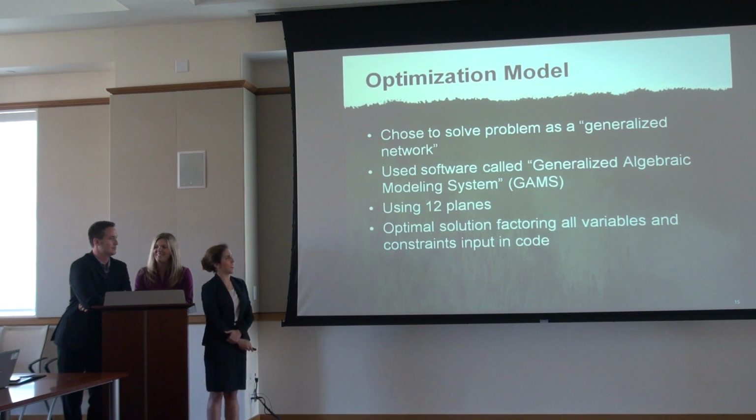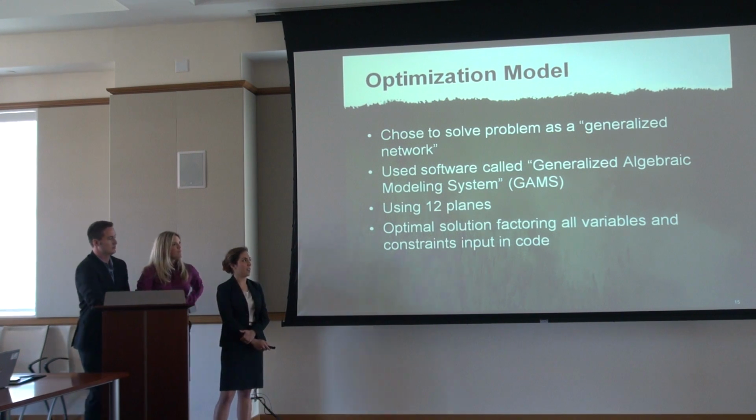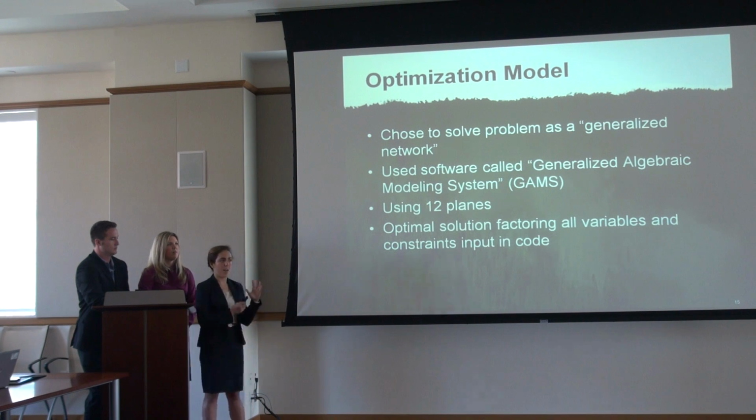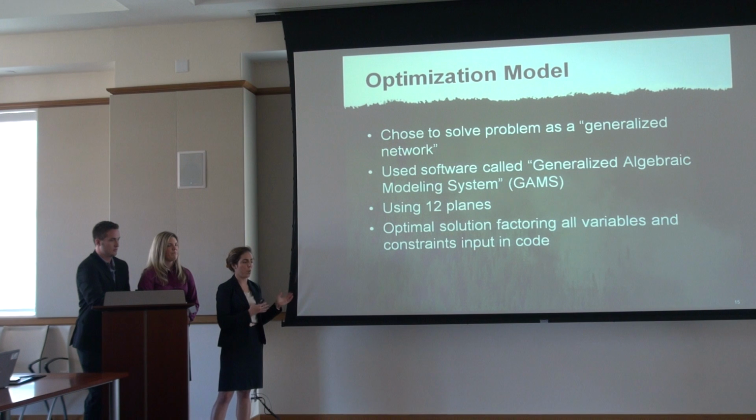But okay, so for our optimization model, we decided that we were going to use a generalized optimization network model. It basically has a slew of nodes, and from each node there are arcs, and those arcs have flow. In order to get from one node to the next, there's a multiplier that's applied, and that will be changing the demand.